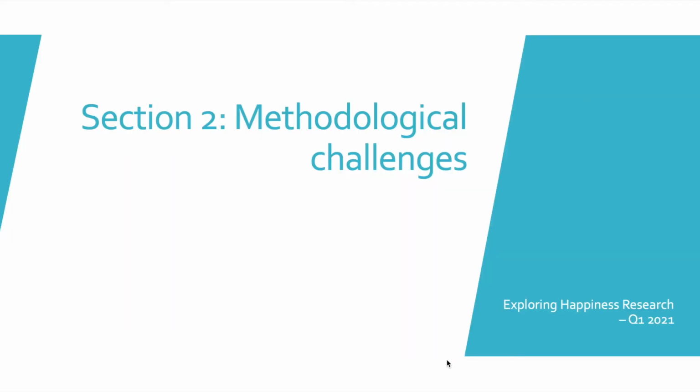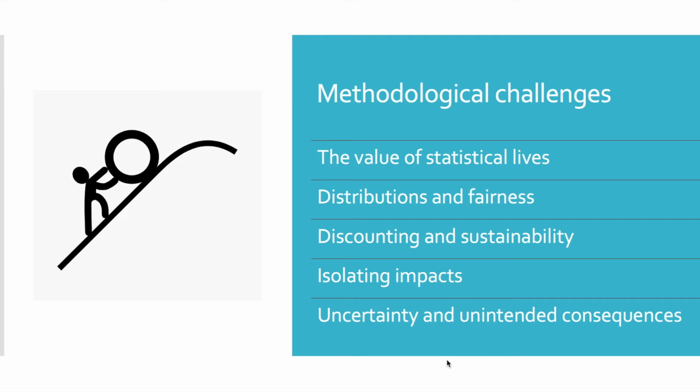There are a number of methodological challenges facing both approaches, which we outline in section 2 of the paper. For example, since policies affect human lives, it is necessary to try to value each person's life. Depending on the method used, the valuation figure can vary widely. As a point of interest, the well-being approach tends to produce figures that better match the revealed valuation of life that has been observed in response to the COVID-19 pandemic.